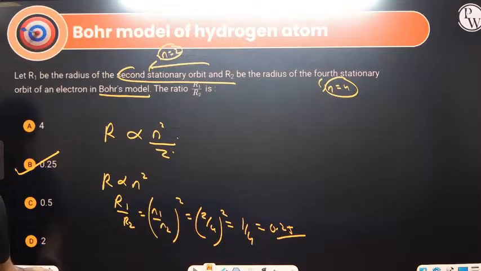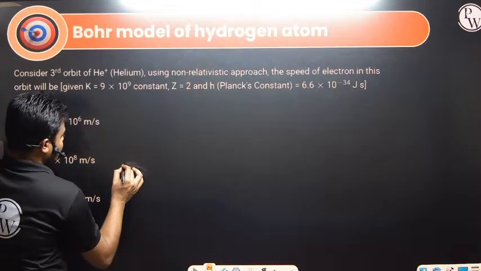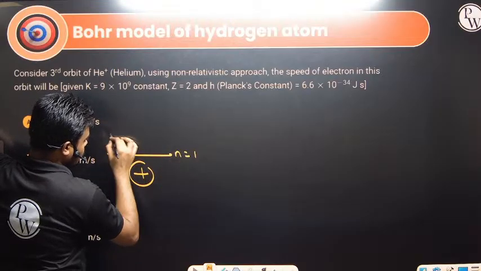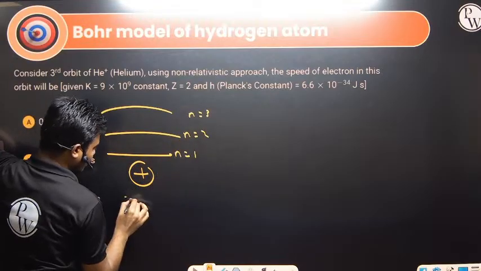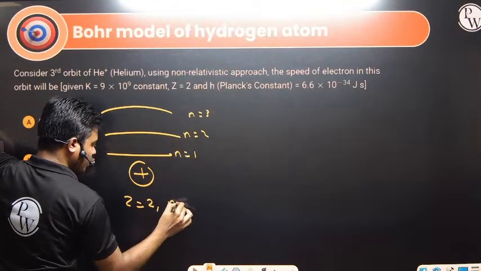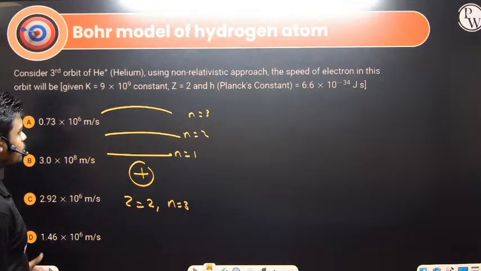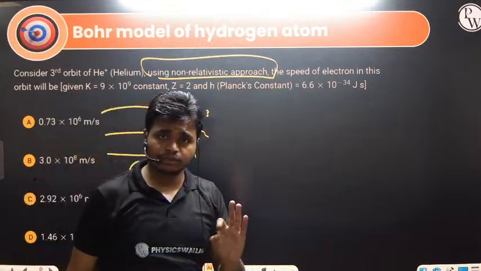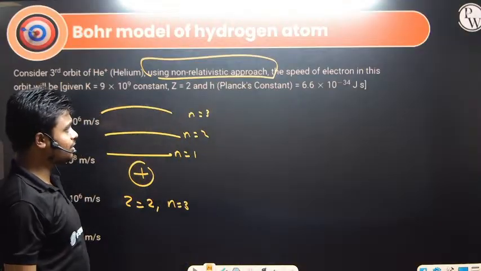So moving to the next question. Consider the third orbit of He plus. So let's say for He plus, n equals 1, n equals 2, and n equals 3. So what is the Z value? 2, and n value 3. Okay, the third orbit of He plus. Using a non-relativistic approach. Non-relativistic approach means we are not following relativity theory, that is, the mass changing with velocity.